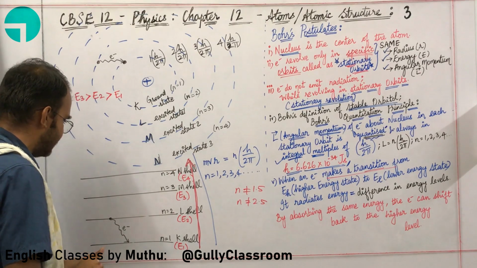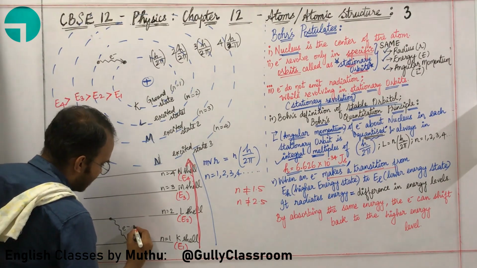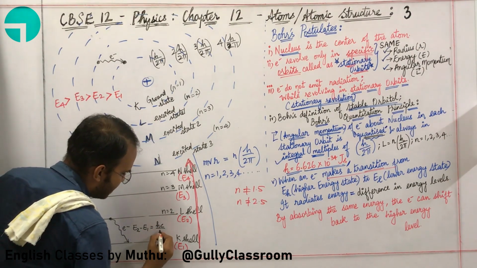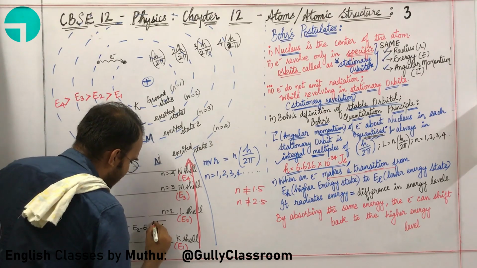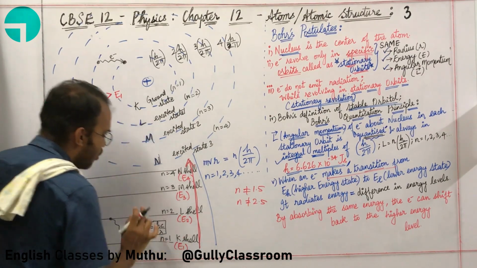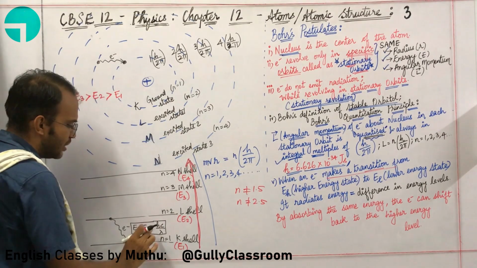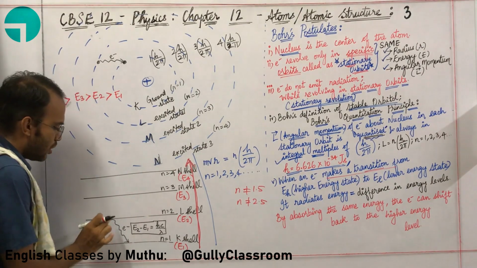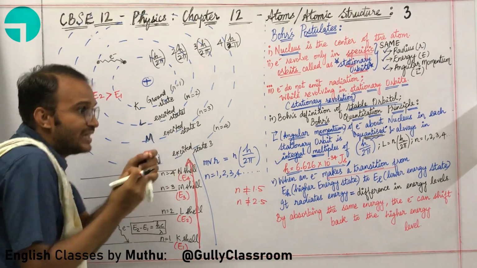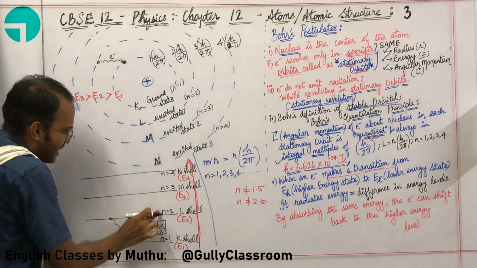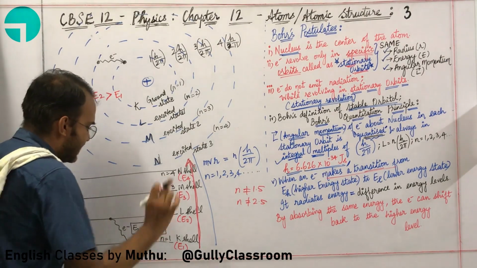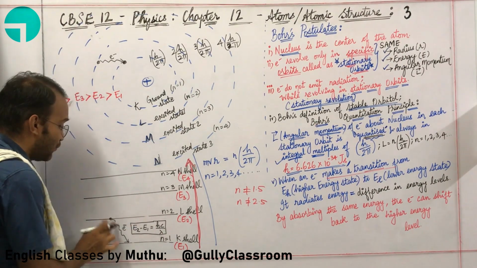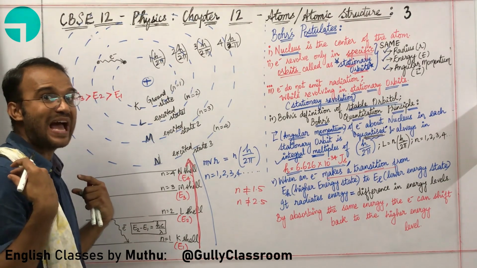When this electron is decaying, it will release energy. E2 minus E1 is equal to hc divided by lambda. Just a couple of seconds before, I told you how to define the energy of a photon. hc by lambda is the way to define the energy of the photon. So what is the energy of the photon released when an electron decays from n equal to 2 to n equal to 1? It is nothing but E2 minus E1. The difference in the energy levels is simply released as photons.